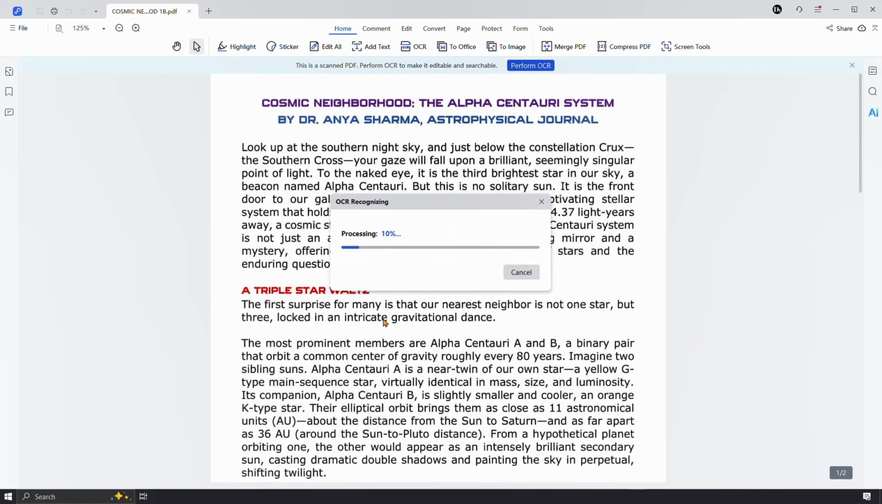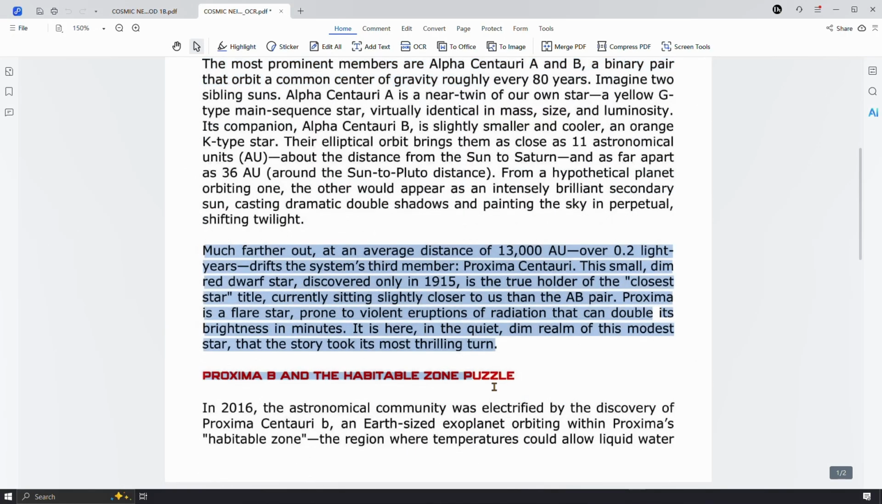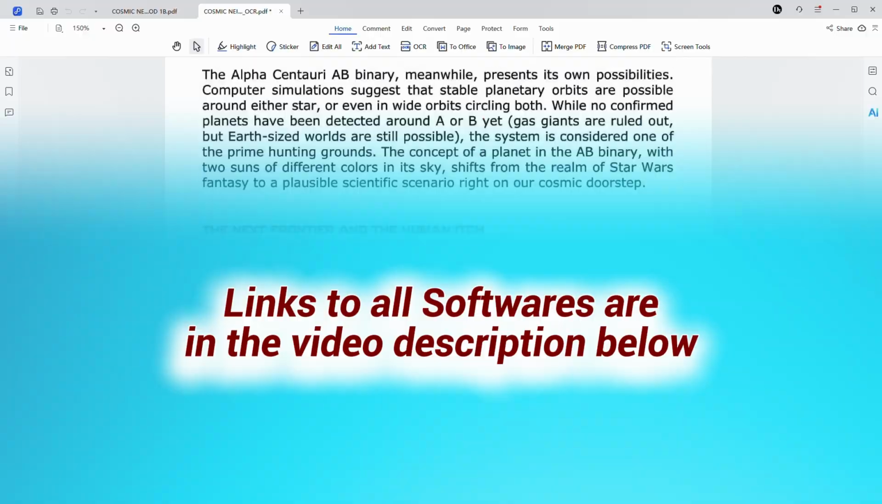But if you need the best accuracy, perfect layout preservation, and the security of offline processing for your important digital files, then TenorShare PDNob is the professional-grade tool that delivers.